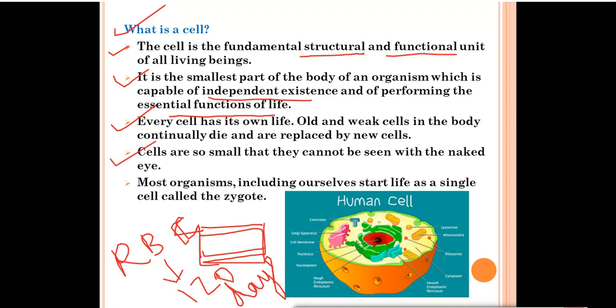Next point. Cells are so small that they cannot be seen with the naked eye. Yes, the cells are very small, very tiny. We cannot see them with our eyes. What do we need? We need a microscope. Without a microscope, we cannot see the cells.